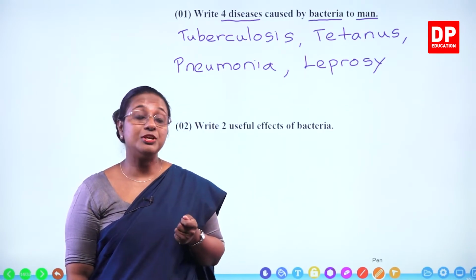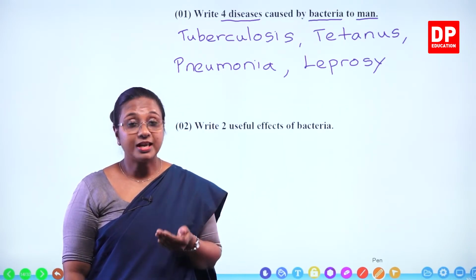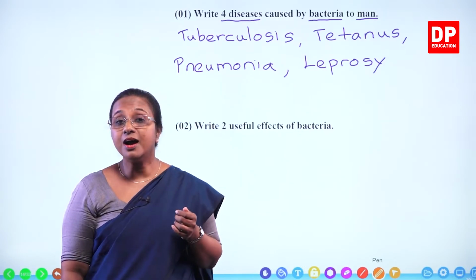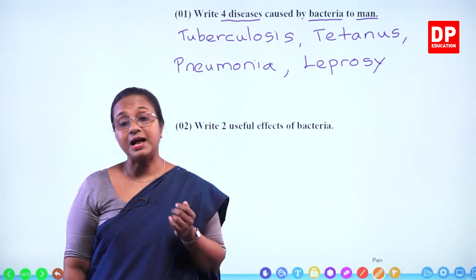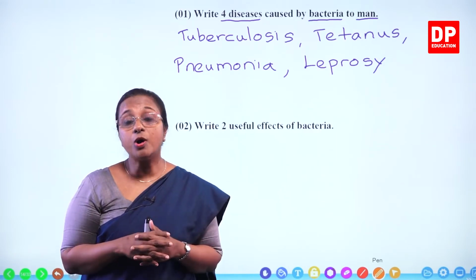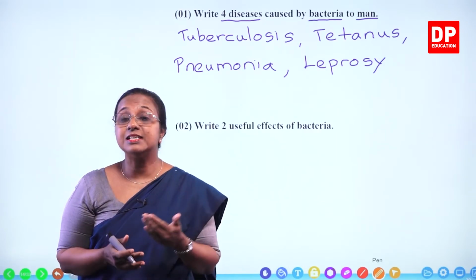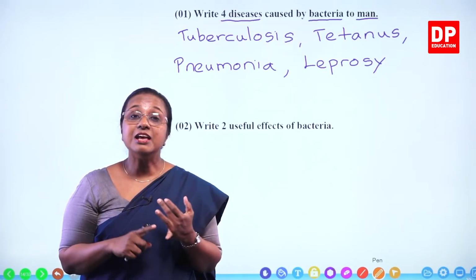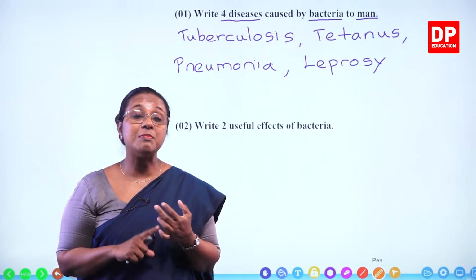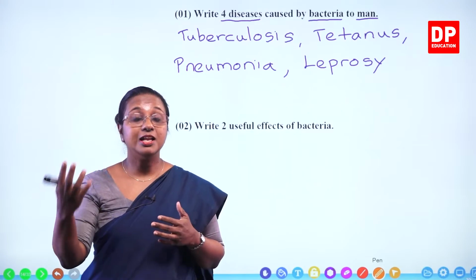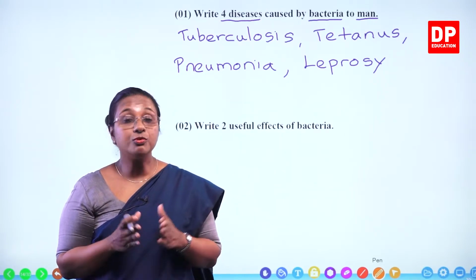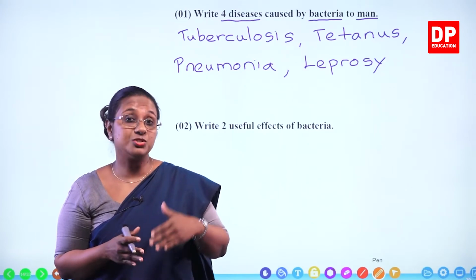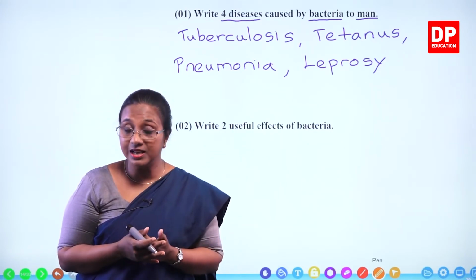What are the useful effects of bacteria? You all can remember, students, bacteria are decomposers. So they decompose dead plant and animal bodies or dead organic matter. That is a useful effect. Then they fix nitrogen. You all can remember Rhizobium bacteria. It is involved in a symbiotic relationship with root nodules of the legume plant, where they fix atmospheric nitrogen.